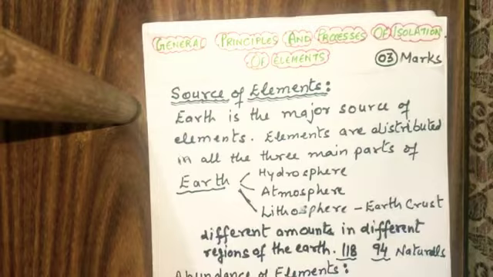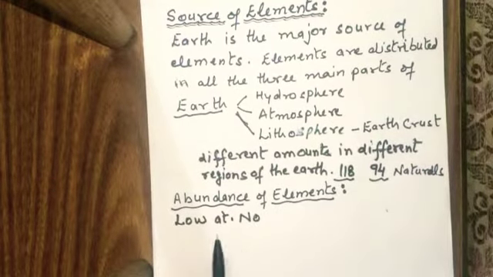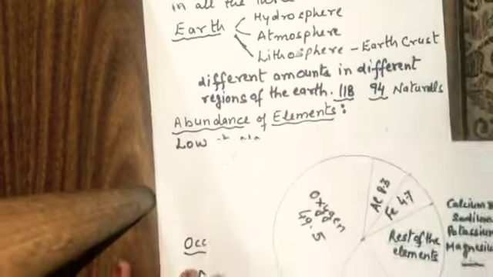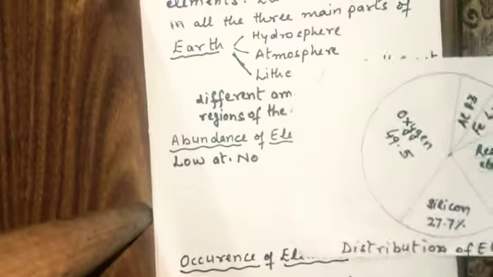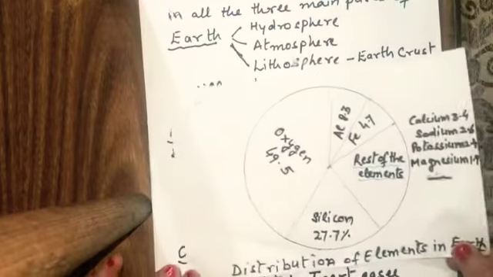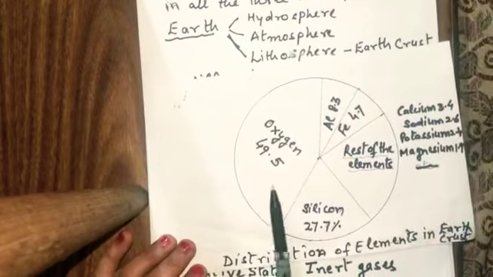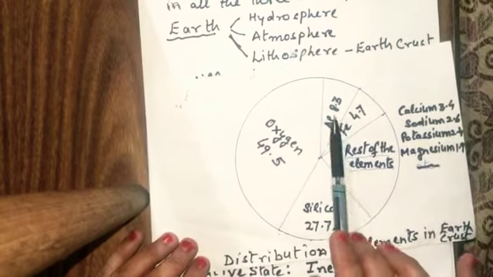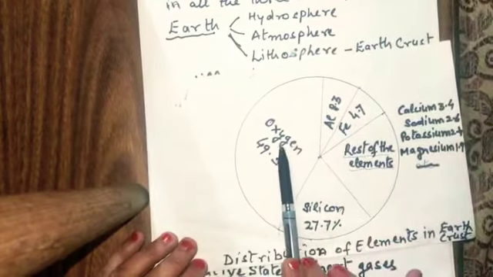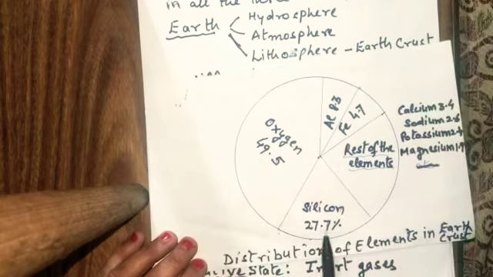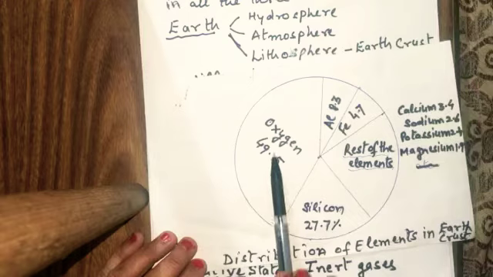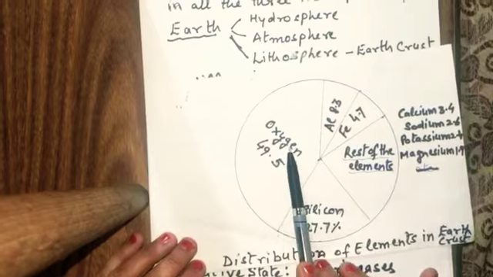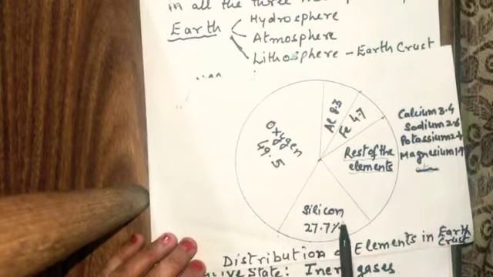And what is the abundance of the elements? Elements in the earth are distributed in this ratio. I will show you the diagram. The elements of the low atomic number are distributed in large amount, and the elements with the high atomic number are in the small amount. For example, oxygen is 49.5% and silicon is 27.7%. Both elements have the atomic number low. Atomic number of oxygen is 8 and atomic number of silicon is 14.